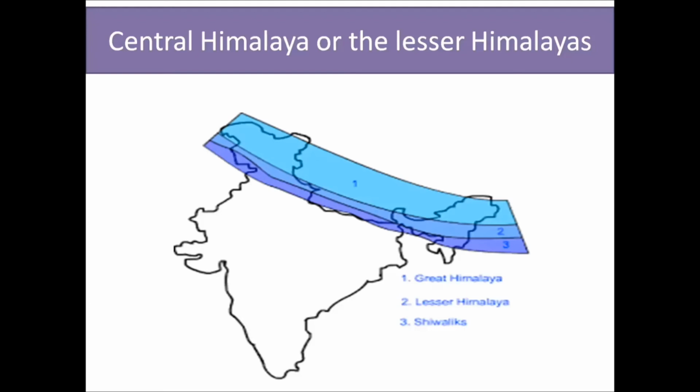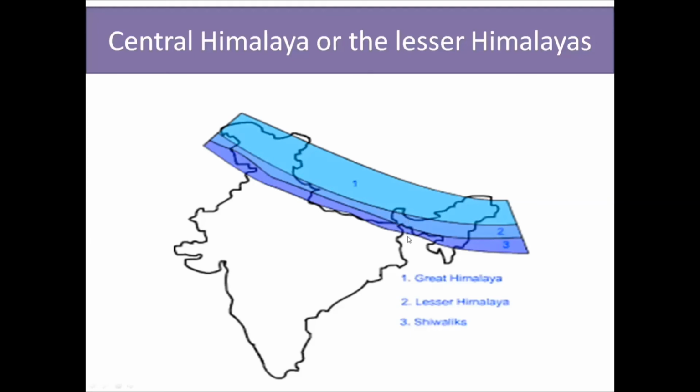Some of these hill stations are Dalhousie, Dharamshala, Shimla, Mussoorie, Ranikhet, Almora, Nainital, Darjeeling, etc. Gangotri, Yamunotri, Badrinath, Kedarnath, Hemkund Sahib, etc. are the famous holy places situated here. Along with it, Kullu, Kangra, and Kashmir are extremely beautiful natural valleys in this region. So these are the places located in the Lesser Himalaya.